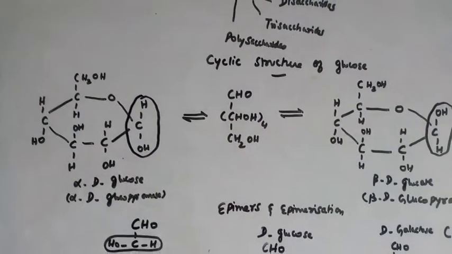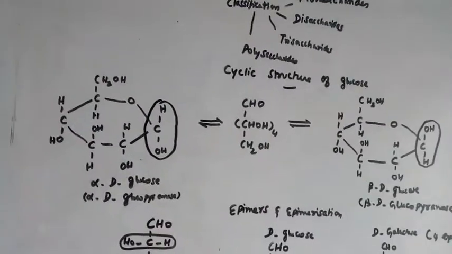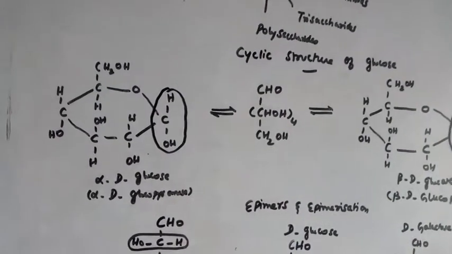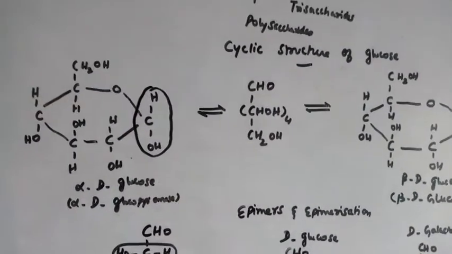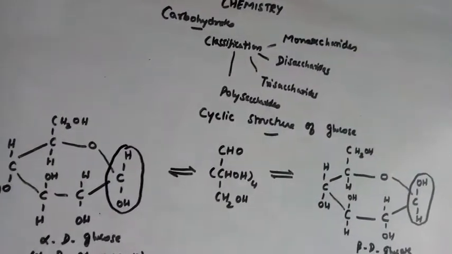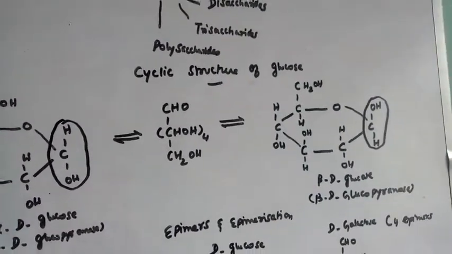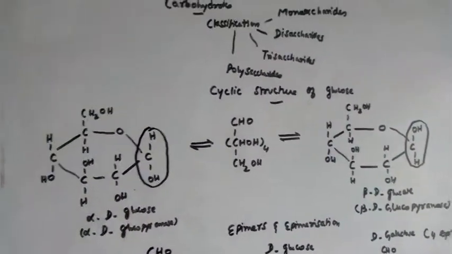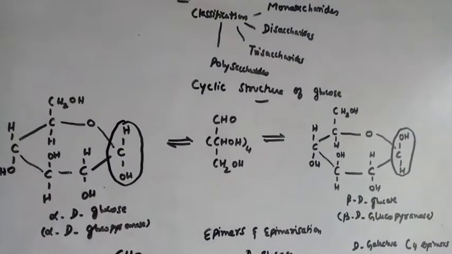When we are talking about glucose, once a pure form of any of the sugars is dissolved in water, what happens? Alpha D glucose is converted into beta D glucose, and in the same manner beta to alpha. How long will it interconvert?